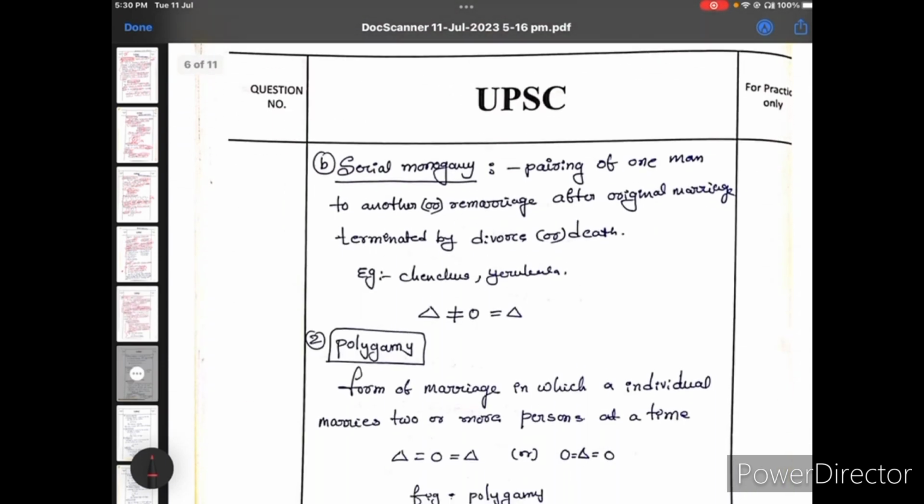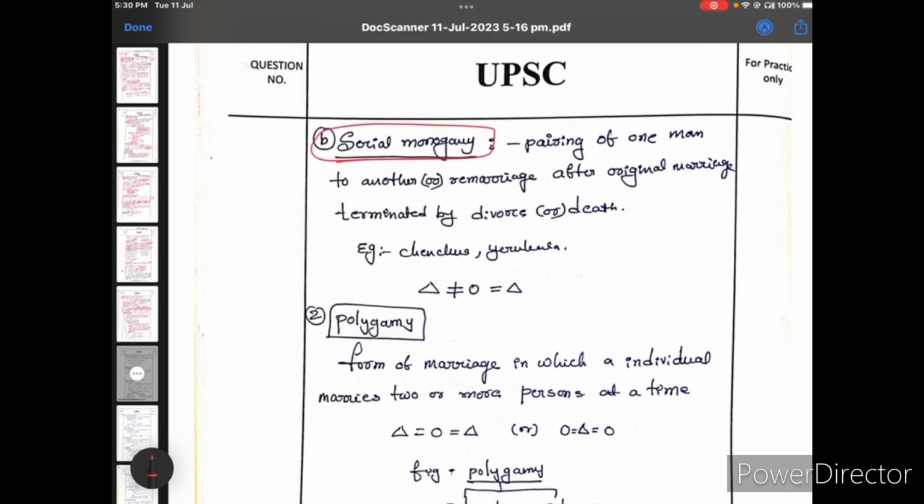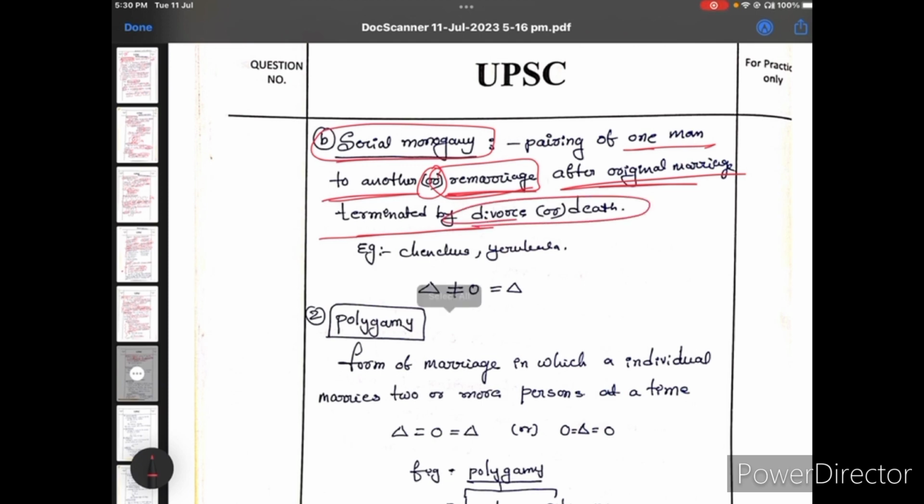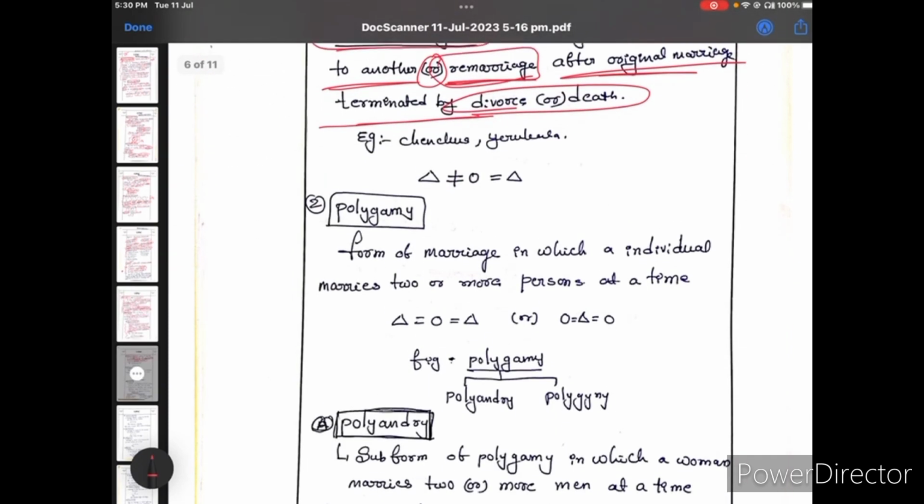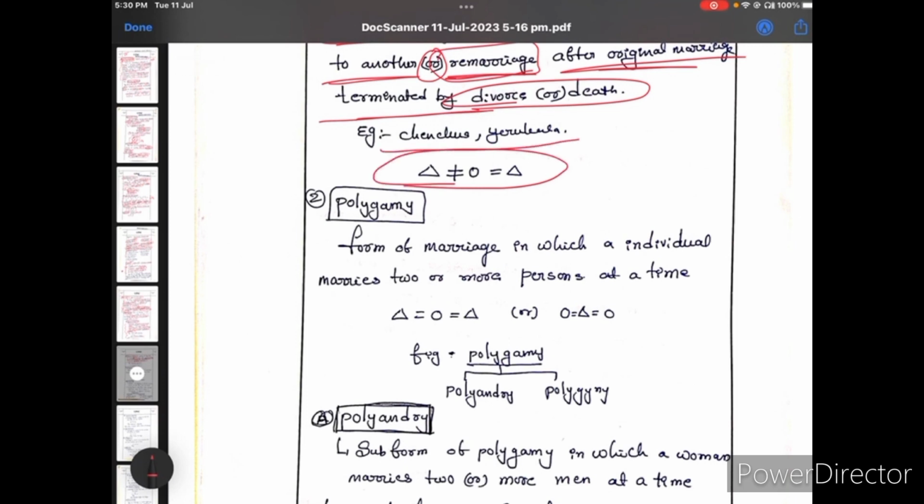Next, serial monogamy. Serial monogamy means the pairing of one man to another woman, that is, there is a remarriage after the original marriage is terminated by divorce or death. Remember these things are completely different from each other. So I give examples and, at the same time, figures also.